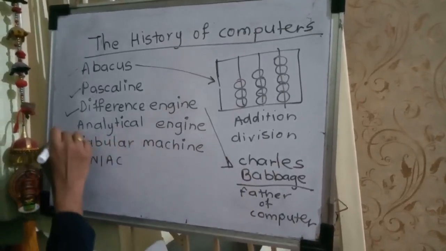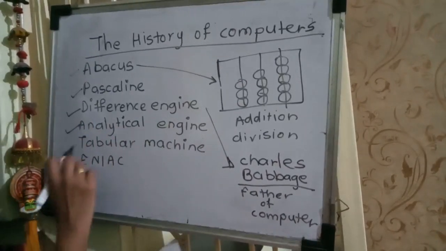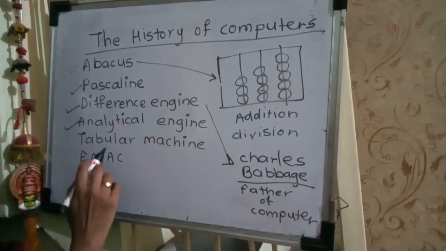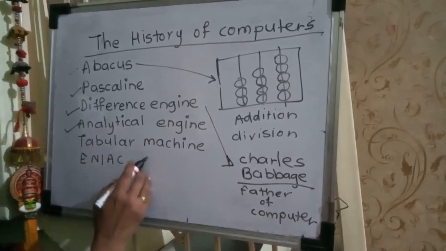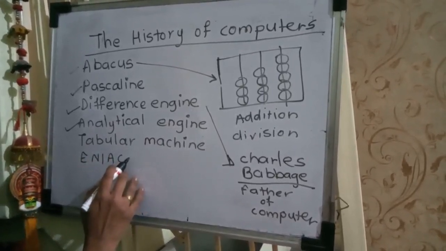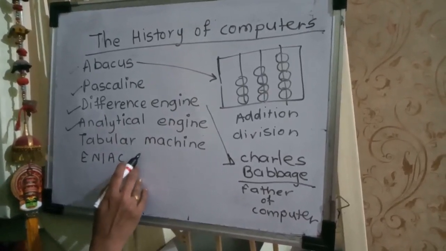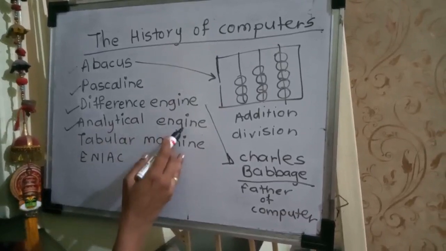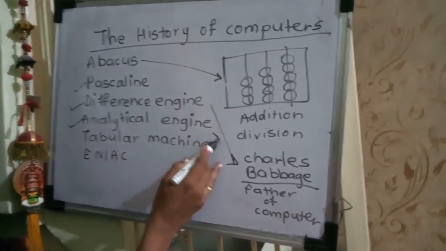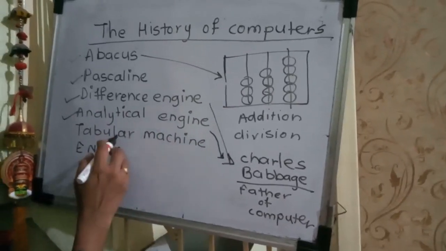Then we will see the analytical engine. The analytical engine was developed by Charles Babbage in 1937. It was considered the world's first general purpose computer. This is also used for calculations and was invented by Charles Babbage.